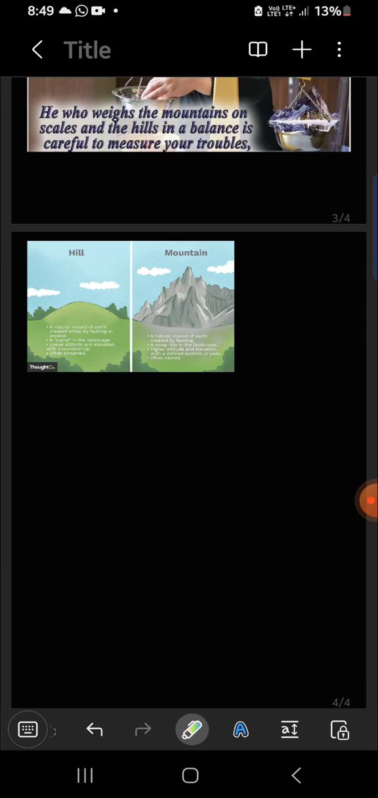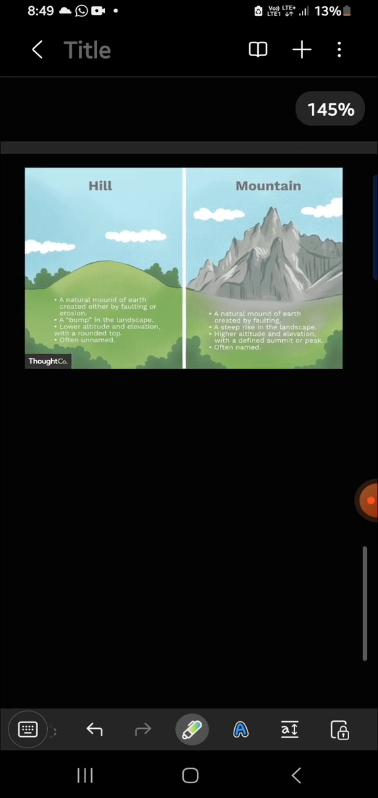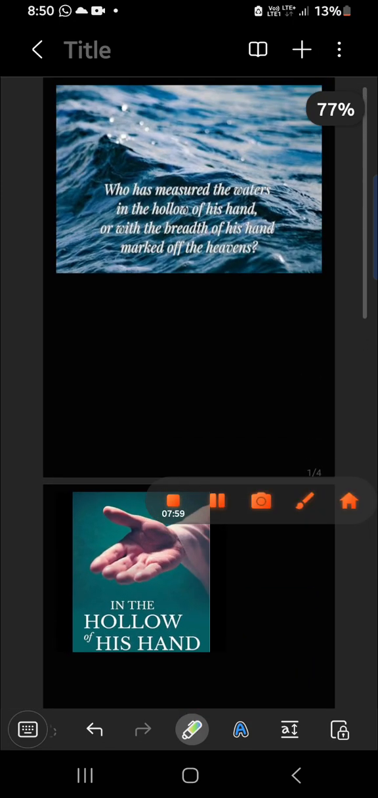So firstly, before memorizing these mountains and hills, just look at the differences between hills and mountains. You can see what is a hill and what is a mountain, and there is no need to explain because we are not studying any science, but you can understand the difference between hills and mountains. And so we have memorized our verse.